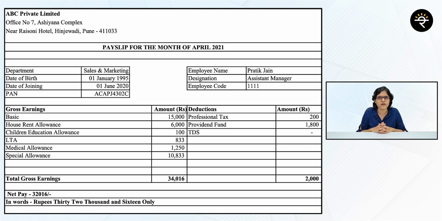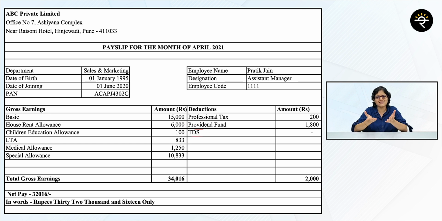Second one is Provident Fund. Now, what is this Provident Fund? This is the employee's contribution to Provident Fund. If you remember, we had talked about employer's contribution to Provident Fund. So this will be generally same. So say 12% was contributed by the employer, same 12% will be contributed even by the employee, and this employee's contribution will reflect in the deductions amount, right?